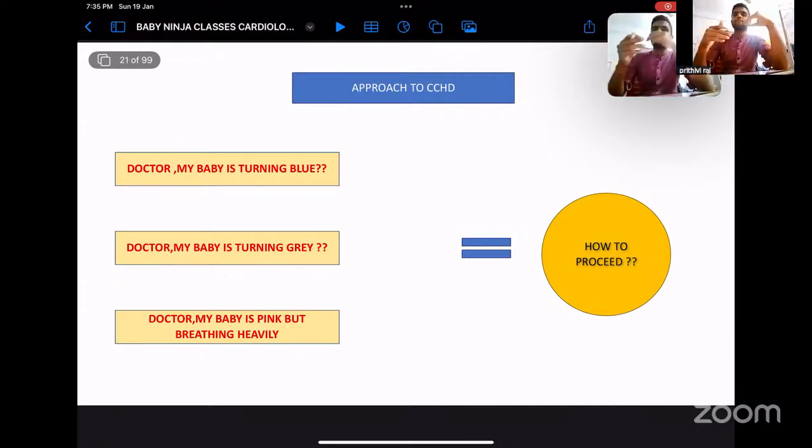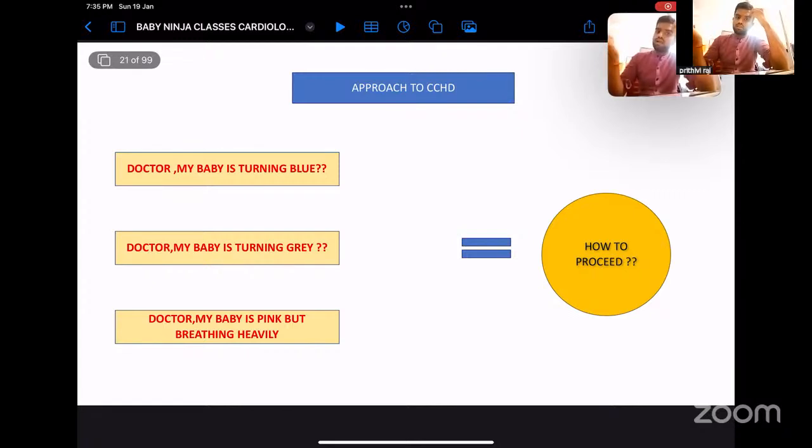We will be discussing in the upcoming sessions, in detail, each and every cyanotic heart disease, acyanotic heart disease, shunt physiology, TGA physiology, TOF physiology. So now, the first scenario is: doctor, my baby is turning blue.